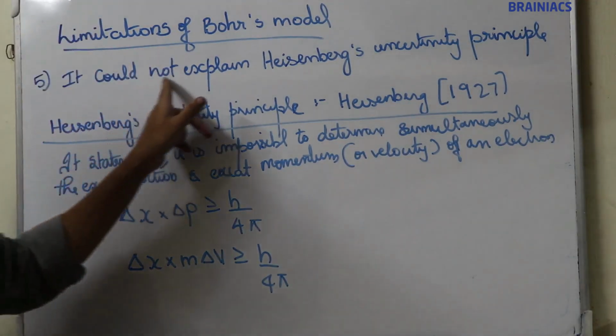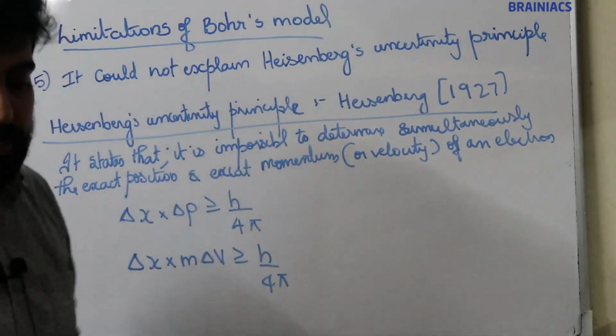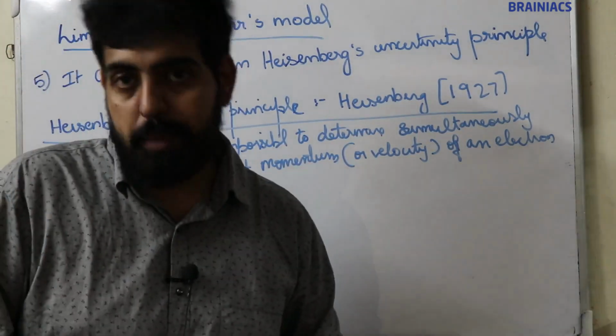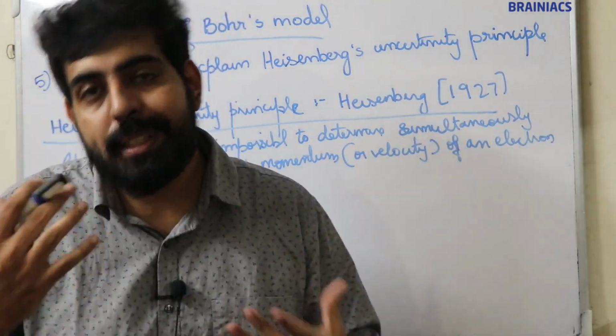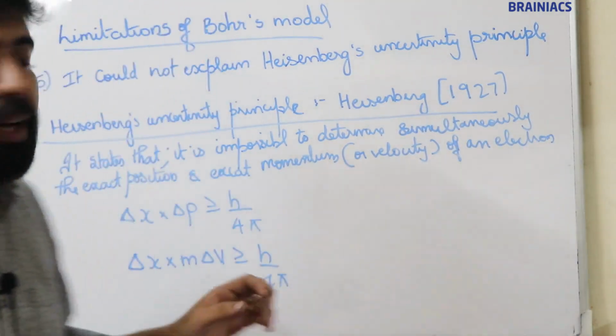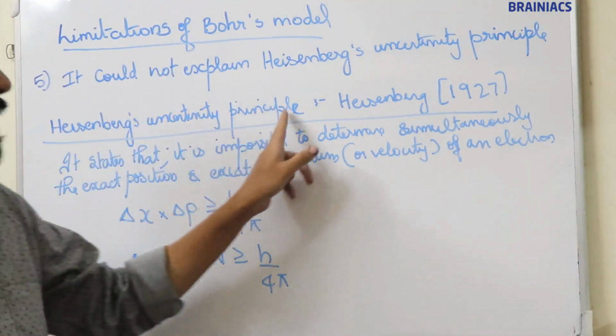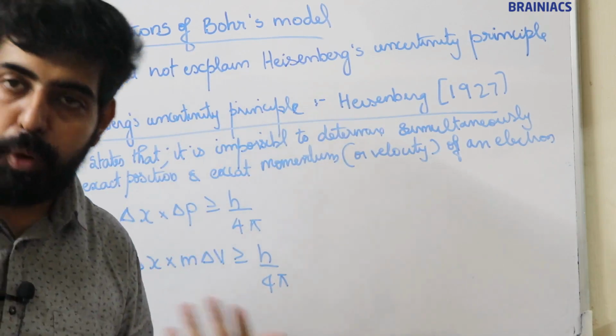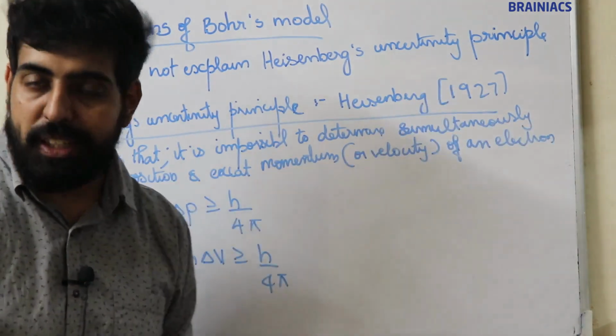This model could not explain the Heisenberg uncertainty principle. Now, to understand this limitation, first we should study what the Heisenberg uncertainty principle is. This principle was proposed by Heisenberg in the year 1927.